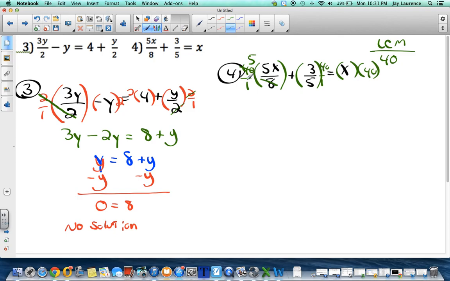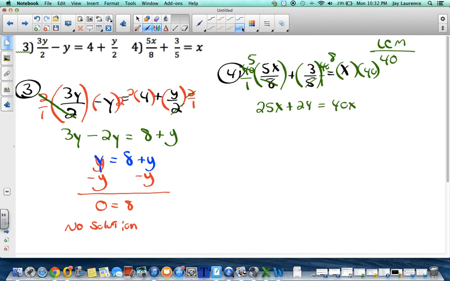Please make sure you're showing your work. Too many of you are just doing this in your head and getting it wrong. Show the canceling out, please. 5 times 5x is 25x. 5 is going to go into 40 8 times. 8 times 3 is 24. And 40 times x is 40x.